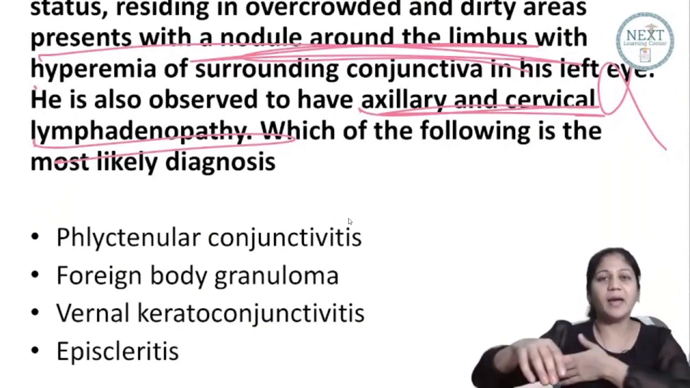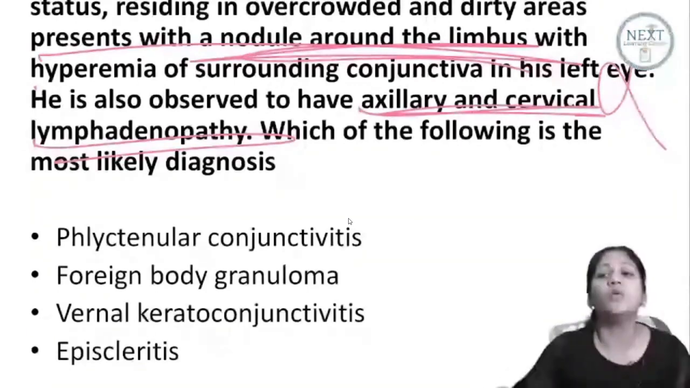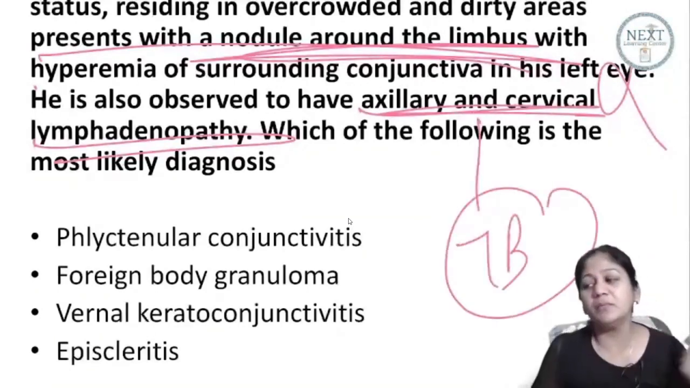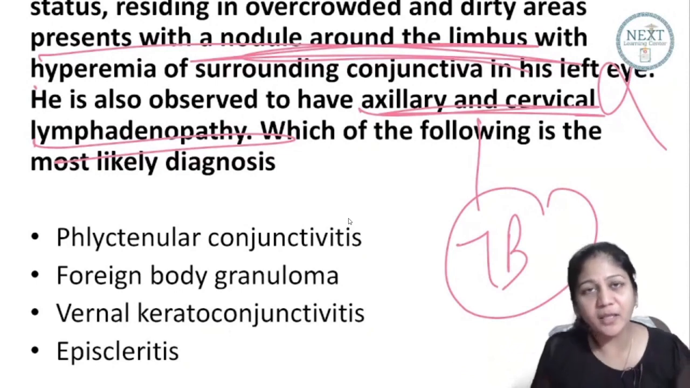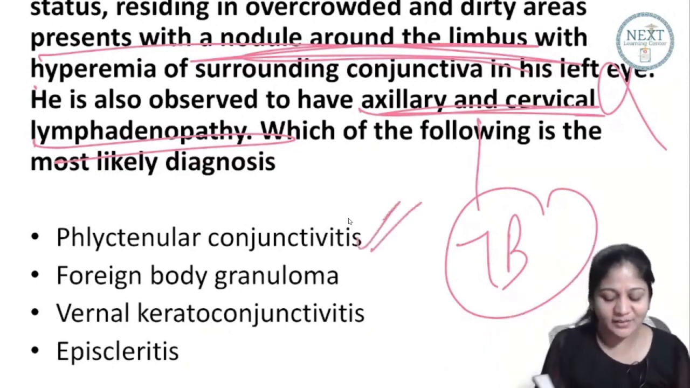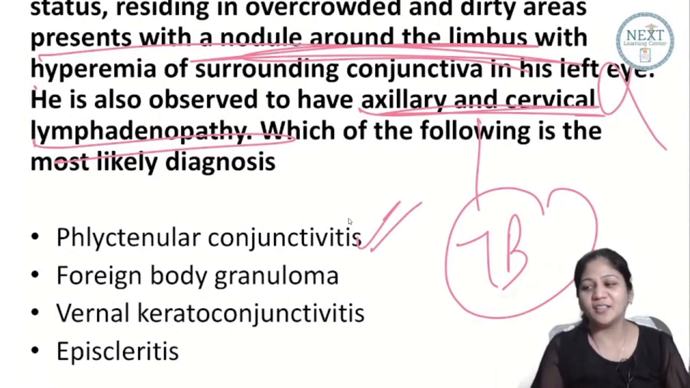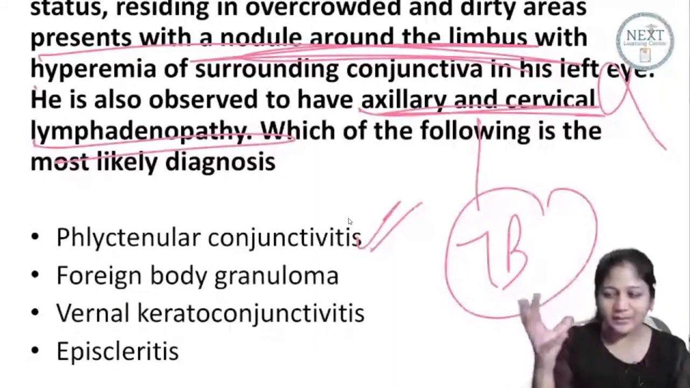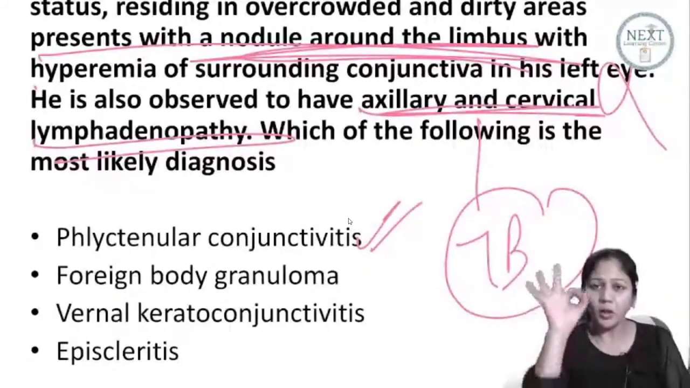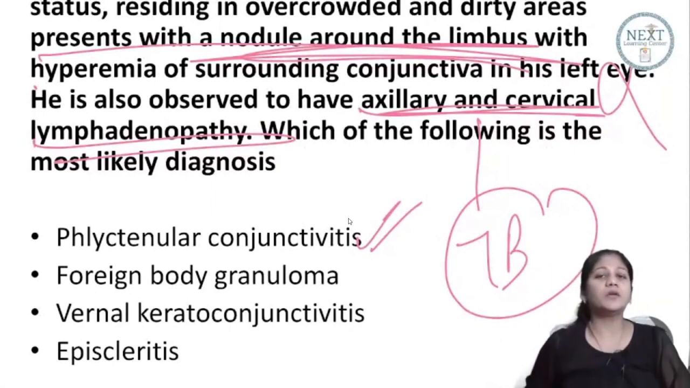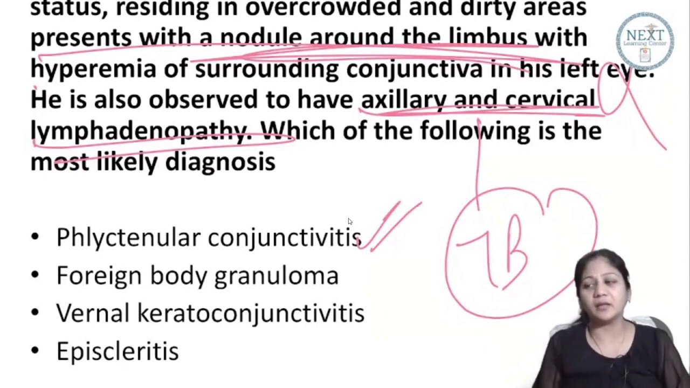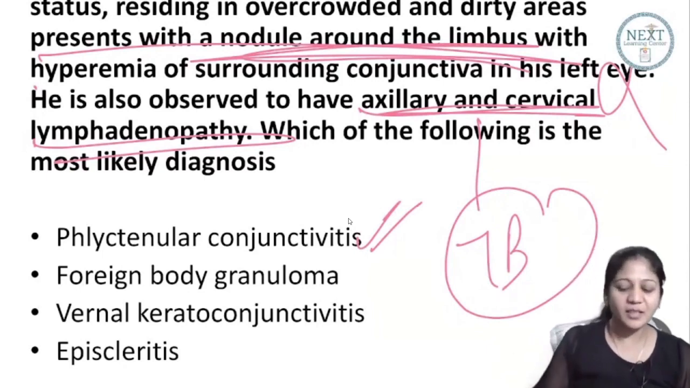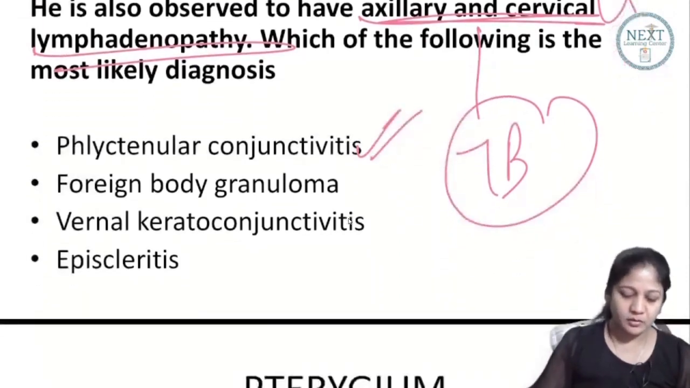In our country, if you have an axillary cervical lymphadenopathy, then you have what? Unsaid, you have a TB. So if you have a TB in the body, you have a nodule in the eye. What is the diagnosis? Phlyctenular conjunctivitis. Is it okay? So what is the classic finding? Nodule around the limbus can be n number of things, but if it is associated with lymphadenopathy in our country, it has to be phlycten. So please read the question well. We have to read the whole thing properly. Okay.